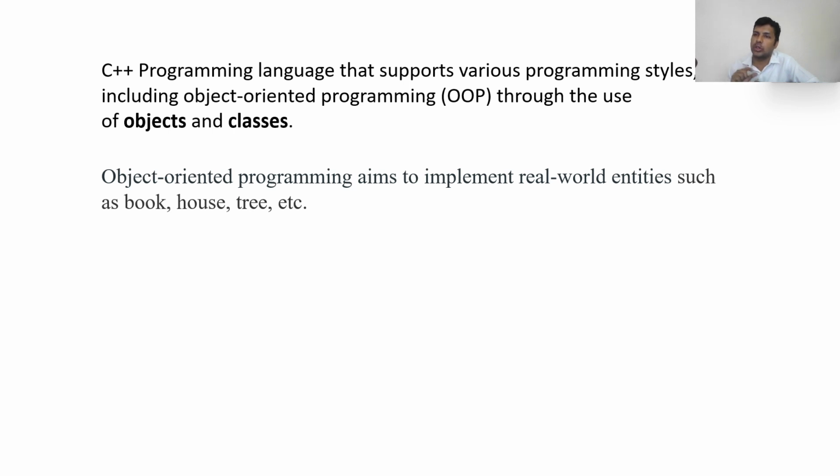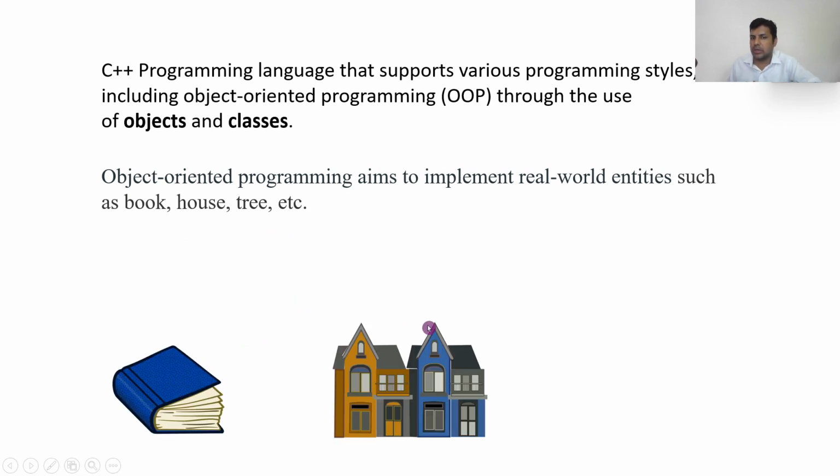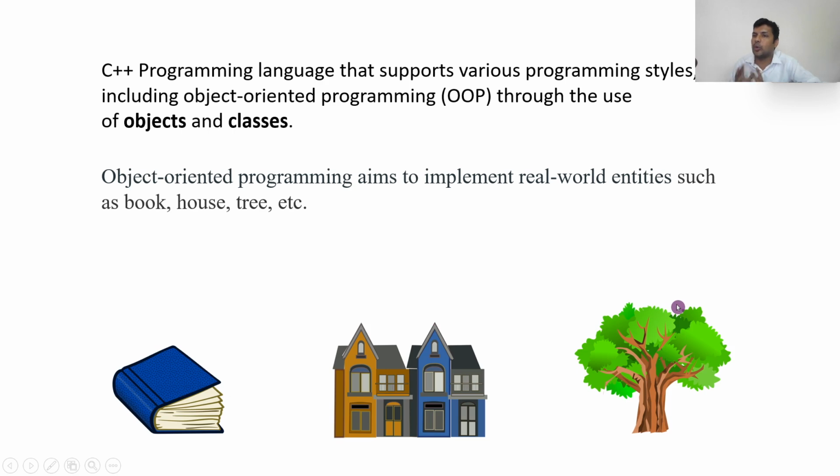For example, if you want to do a program on a house, you can do it with C++. If you want to do a program on a tree, you can do it with C++. That's what the OOPS concept does. It takes every real-world entity as an object and does the work, with examples like a book, house, tree, etc. So we can also do a program on a book, a house, a tree. That's the specialty of object-oriented programming.